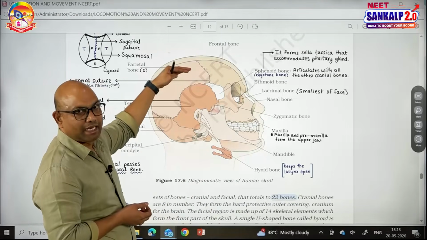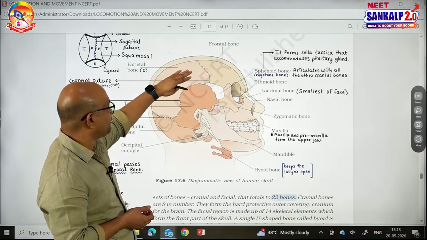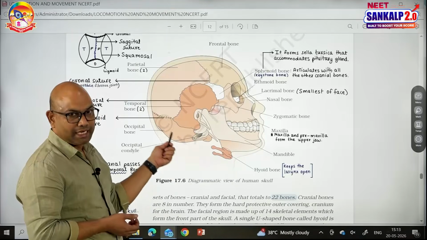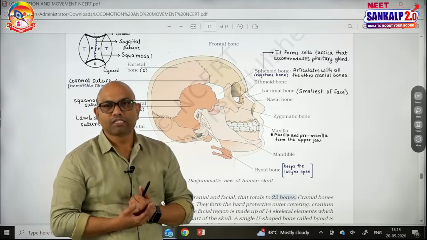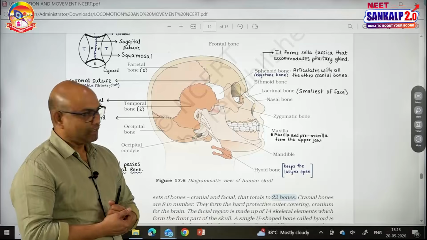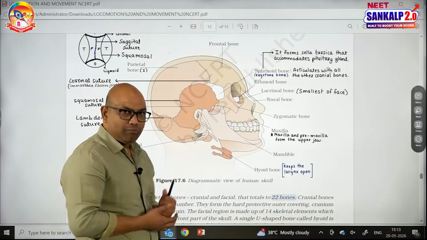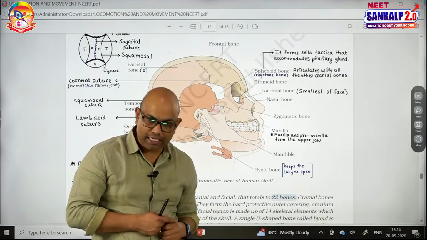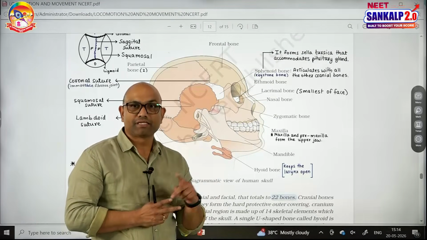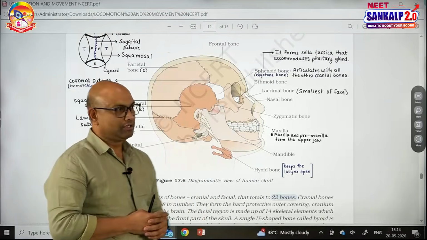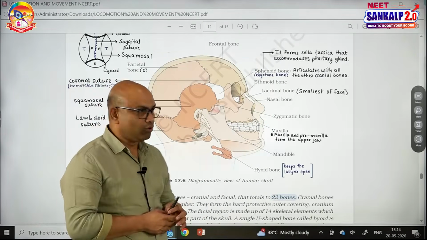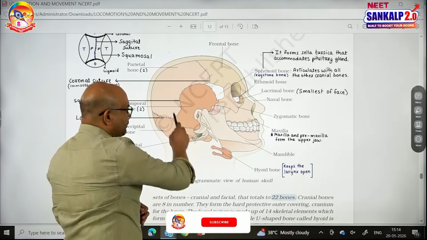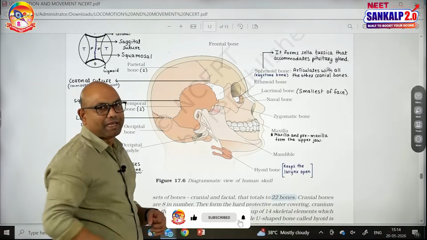The upper surface of the cranium is formed by the two parietal bones. This is one parietal, and on the other side one, but the frontal is only one. The posterior region of the cranium is formed by the occipital bone. On the backside, this occipital bone has two condyles called occipital condyles. Because of the two condyles, our skull is said to be dicondylic in nature. And this occipital bone has an aperture called the foramen magnum. Through that aperture, the medulla oblongata of the brain continues as the spinal cord.